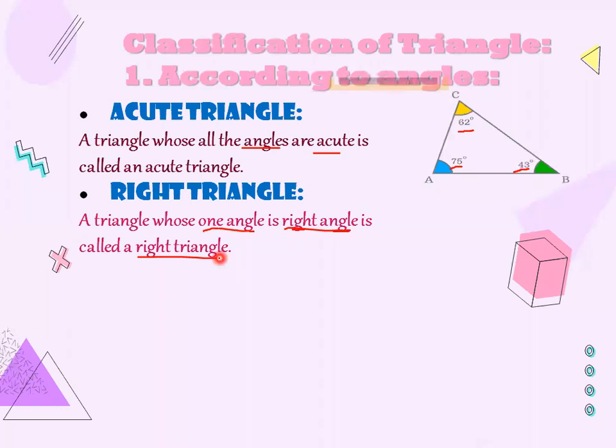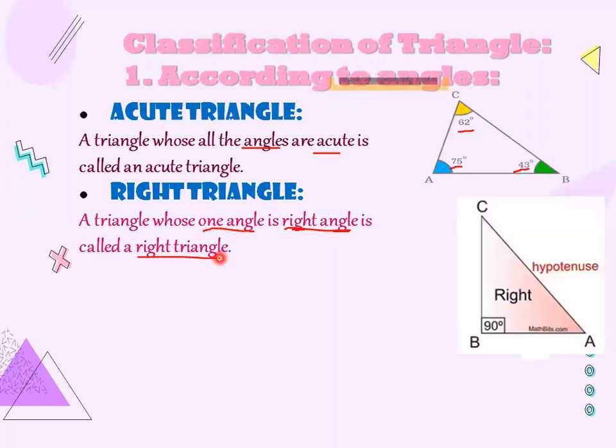Just suppose, as you can see in this picture, again here you have a triangle because there are three straight lines that are bounded with each other. And as you can see that there is one angle of 90 degrees. Okay, that is the right angle. The angle of 90 degrees is called a right angle.